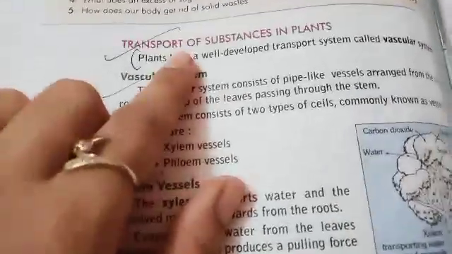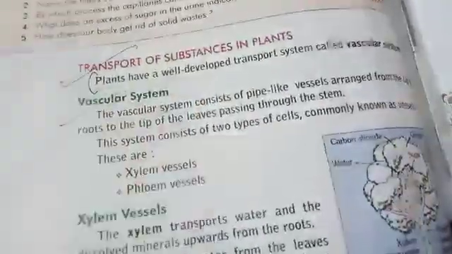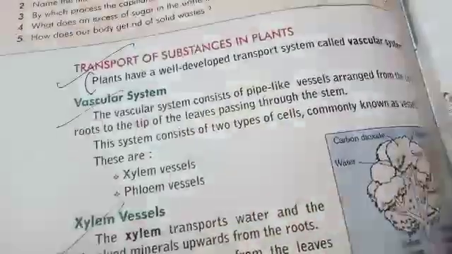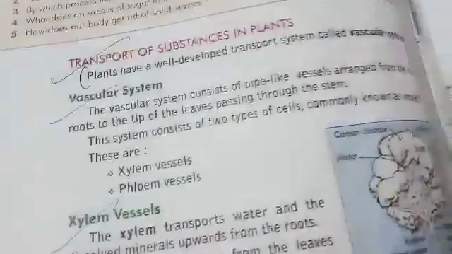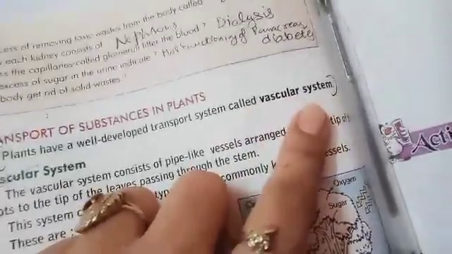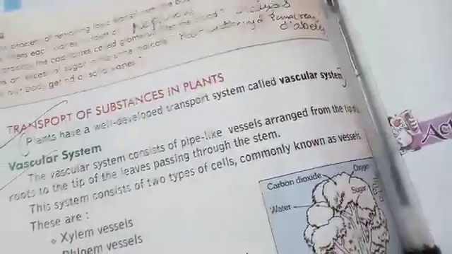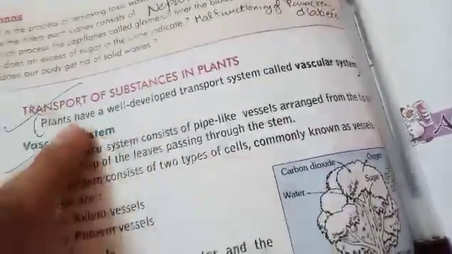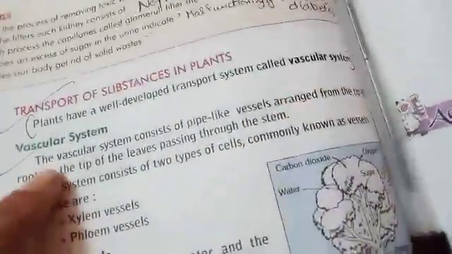Our next topic is transport of substances in plants. Which type of materials are transported by the plants, that we will read in this topic. Plants have a well developed transport system called the vascular system. Which transport system in plants is there? That is called the vascular system.